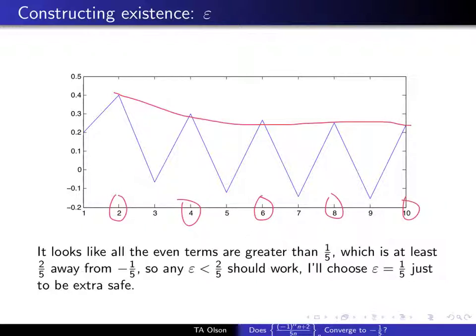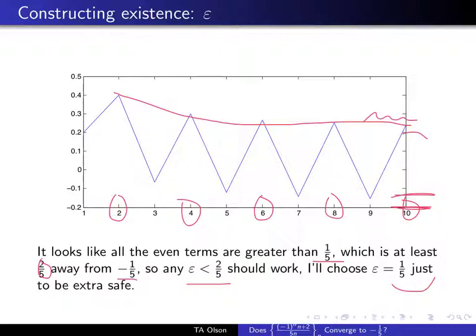And if we think back to the graph that we saw previously, all the even ones look like they're greater than 1/5, which is at least 2/5 away from the thing that we're looking at. So any epsilon less than 2/5 should work. We're going to look around our -1/5, 2/5, from here to down here, should do the job since all of these even ones are above it.